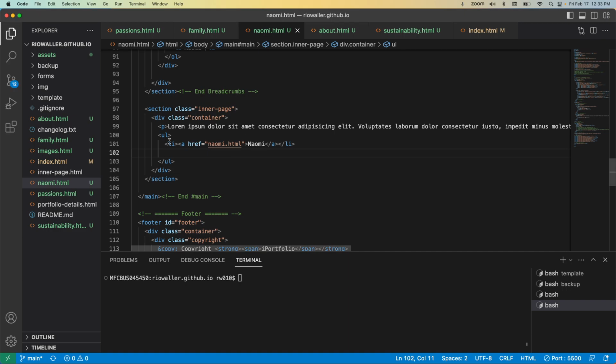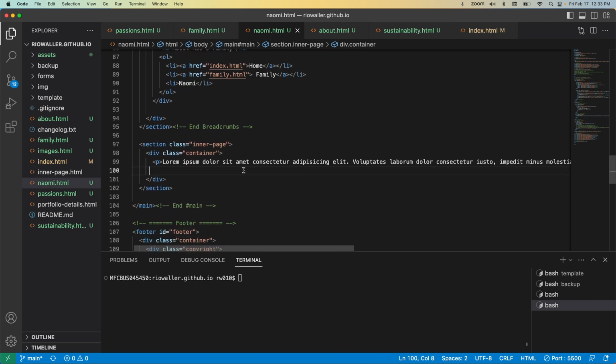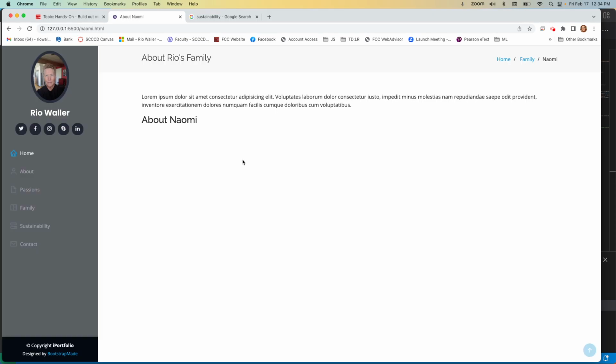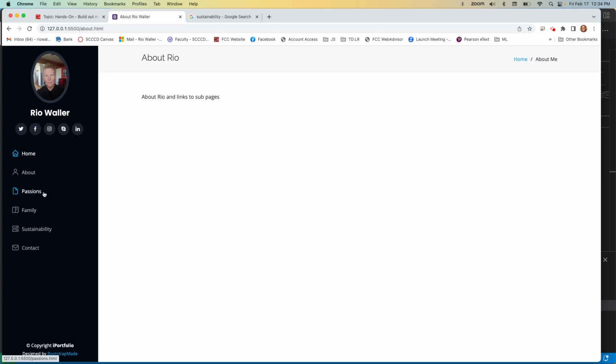And then I could say instead of this li, right, I could do, let's see, I'd have to look at my template, but you get the idea. I could do an H3 maybe, right? Naomi. There we go. Okay. So now that gives me that structure and allows the user to navigate back to family. See that? Okay. Allows them to navigate anywhere else. And there's a little bit of a lag there. But I think you get the idea, right? I think you get the idea of what you need to do here.